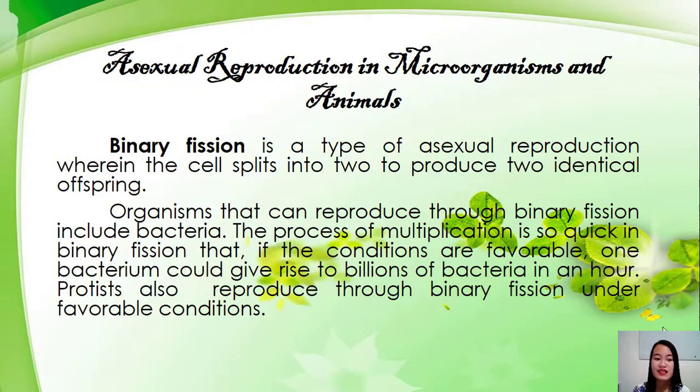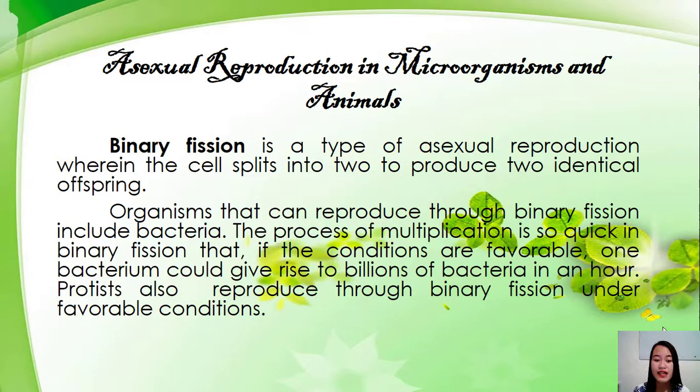Kasi class, yung mga bacteria po na yan, hindi sila mamamatay ng basta-basta lang. Kapag sila ay nag-divide, ibig sabihin, mas dadami pa yung bacteria. So the process of multiplication is so quick in binary fission that if the conditions are favorable, one bacterium could give rise to billions of bacteria in an hour.